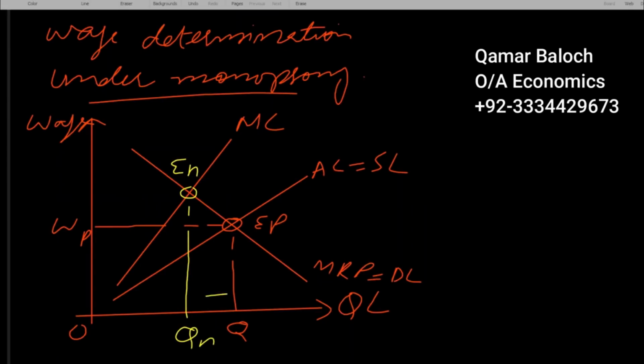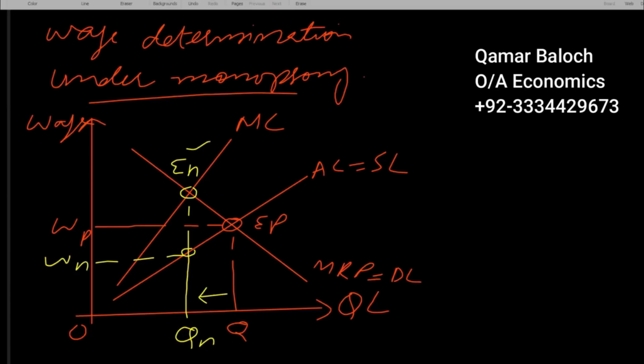The monopsony employer will employ Qn number of workers, which is lesser than the equilibrium employment under a perfectly competitive market or under demand and supply of labor. But what wage rate will it pay? It will pay a wage rate equal to Wn.